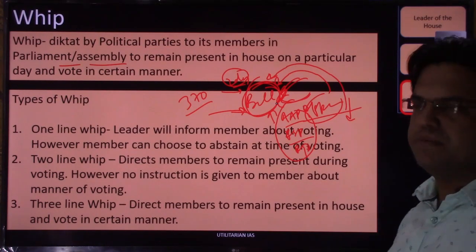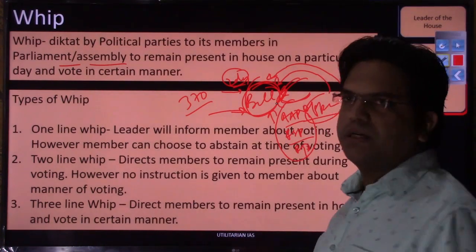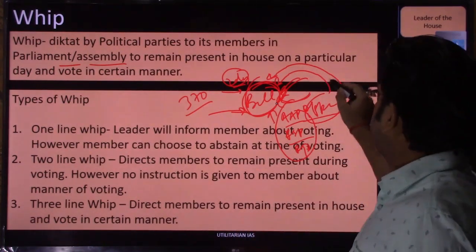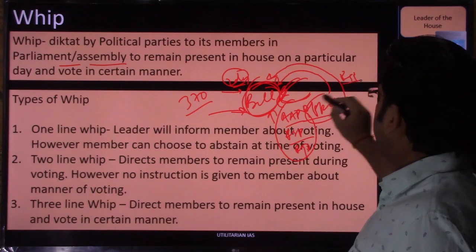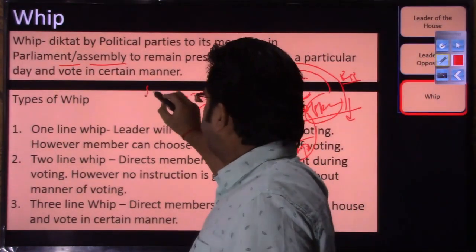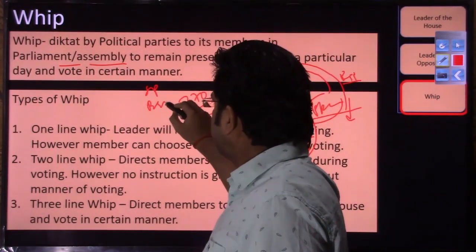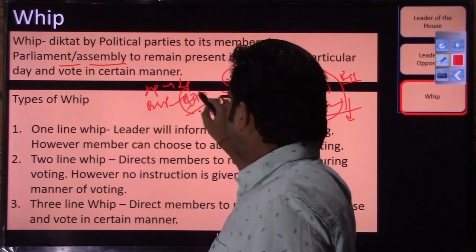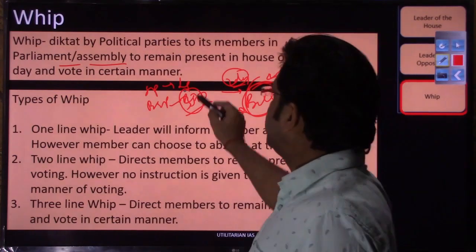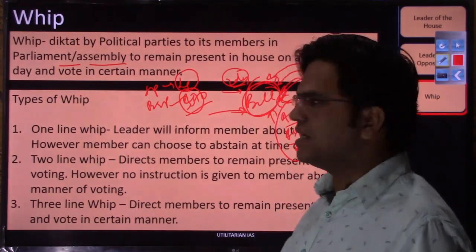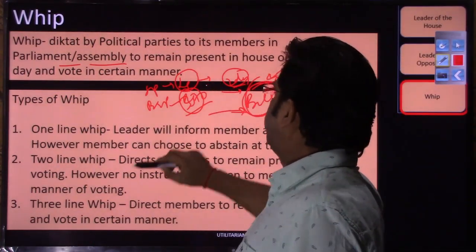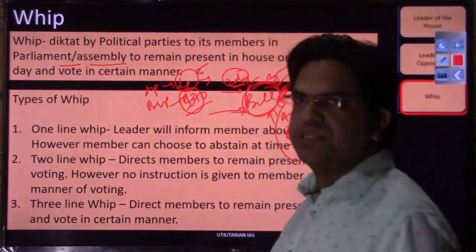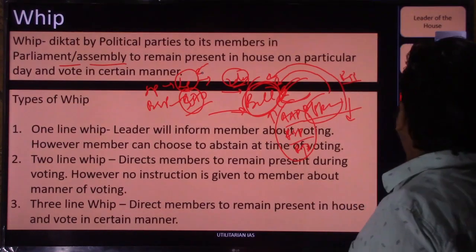So the meaning of whip is simply that this whip is nothing but an order issued by political parties to its members in the parliament, in Rajya Sabha and Lok Sabha both. For every party, suppose SP, BSP, they have certain members in Lok Sabha, they have certain members in Rajya Sabha. So every party has a leader of whip in both the houses, and the job of the leader of whip is to issue this whip and to maintain discipline among its members. So those are the two jobs of the leader of whip.